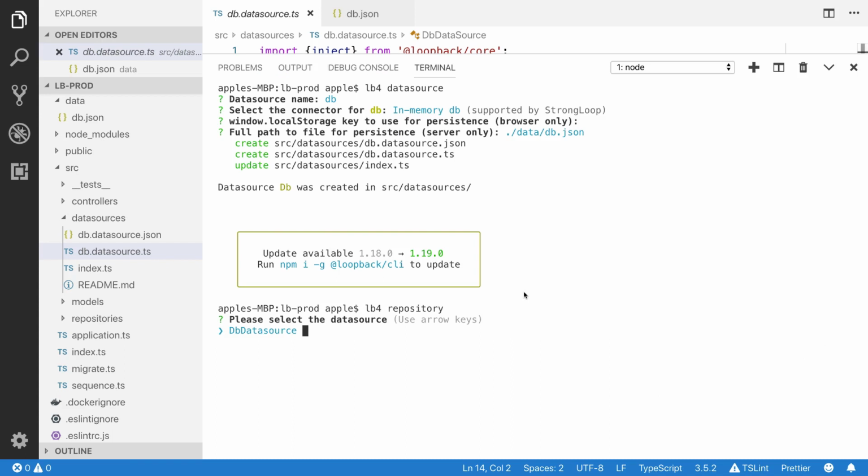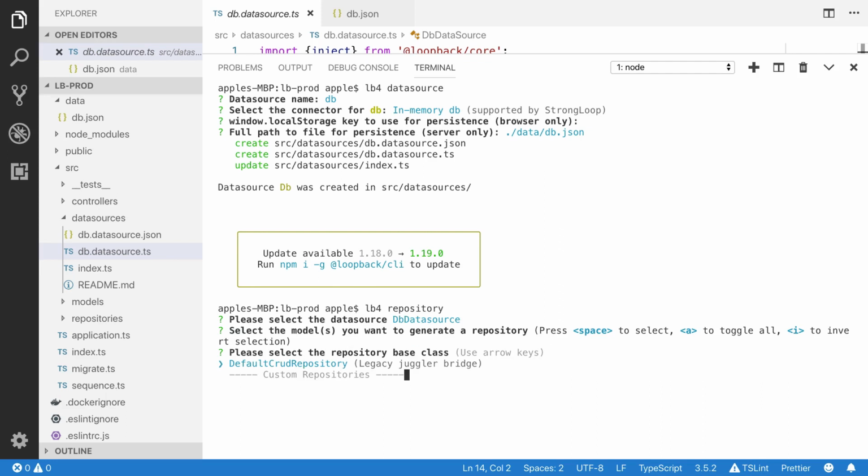Yes, the data source, which is db data source. We created this data source in the previous video. I need to select the model, which is product. I've selected the product model. Yes, I want default CRUD repository.